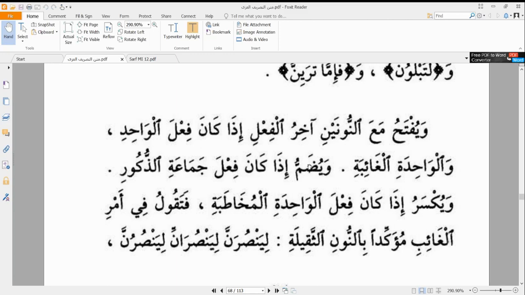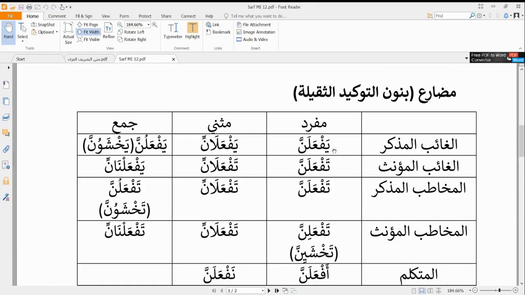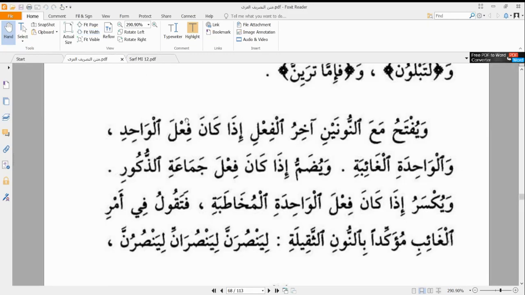The letter before the nun is going to have what? A fatha, naturally. Wal-wahida al-ghaiba. And when the wahid is ghaib, that is when we have a feminine singular ghaib, that is the third person, that is what we are talking about here. We are talking about taf'alan. So we simply give the letter before the nun ta'kid a fatha, and we put a nun ta'kid الثقيلة there.